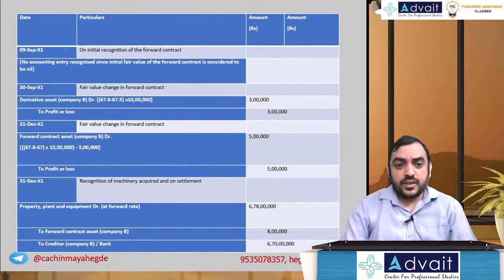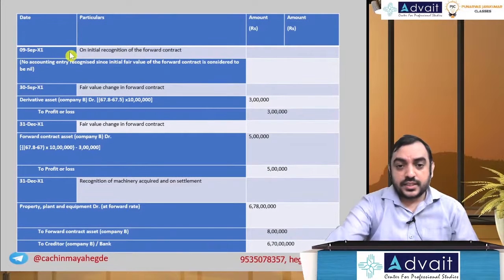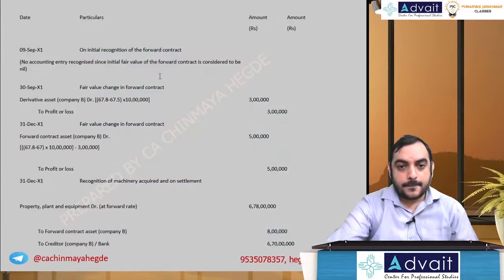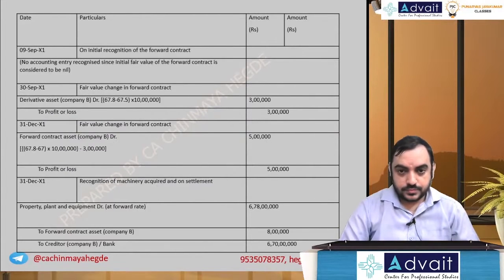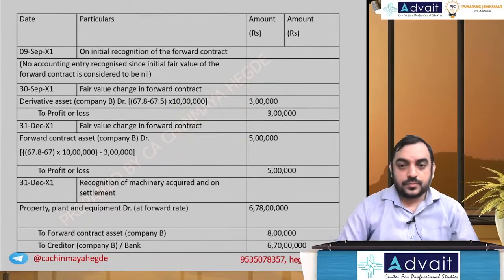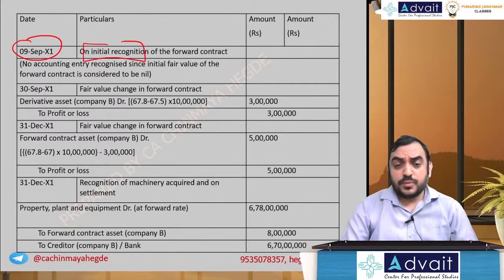On 30th of September, just 1 second. Okay, on 9th of September, no recognition because both are equal.